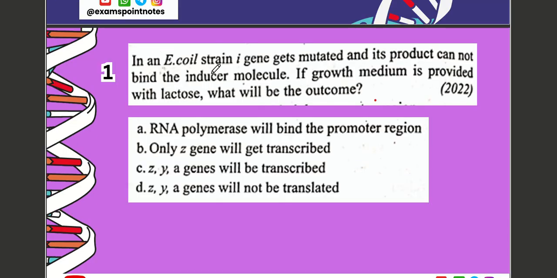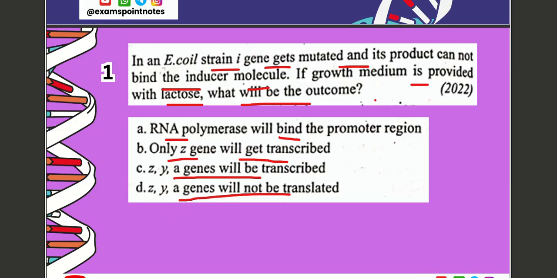In an E. coli strain, the I gene gets mutated and its product cannot bind the inducer molecule. If the growth medium is provided with lactose, what will be the outcome? Options are A. RNA polymerase will bind the promoter region, B. Only Z gene will get transcribed, C. ZYA genes will get transcribed, D. ZYA genes will not be translated. The correct option is option D, ZYA genes will not be translated.